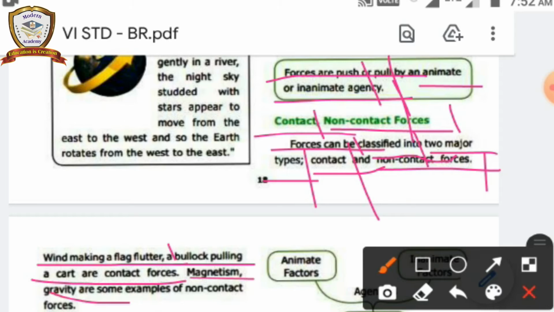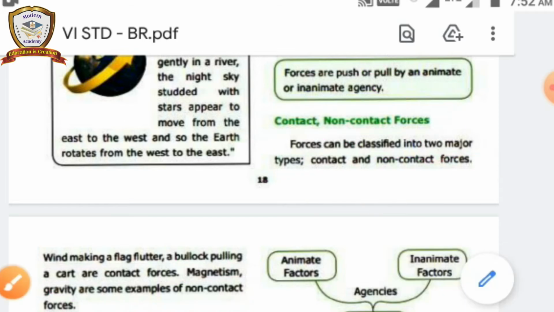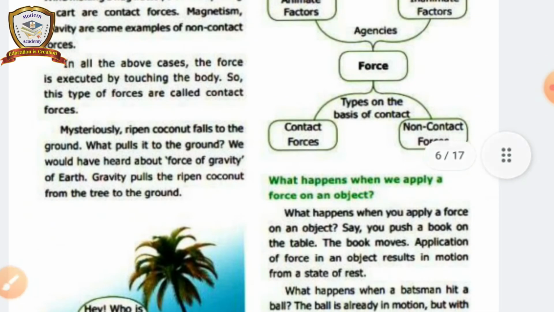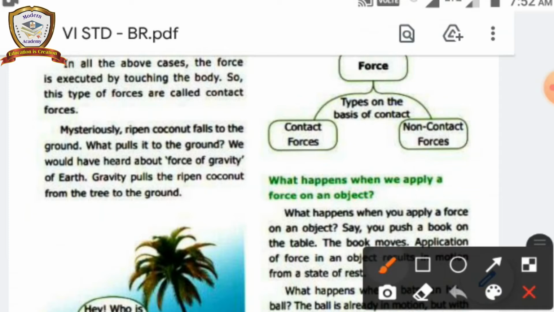Magnetism and gravity are some examples of non-contact forces. In all the above cases, the force is exerted by touching the body, so these types of forces are called contact forces.